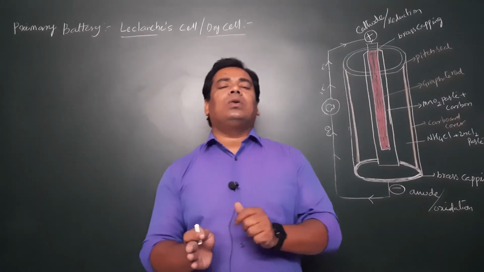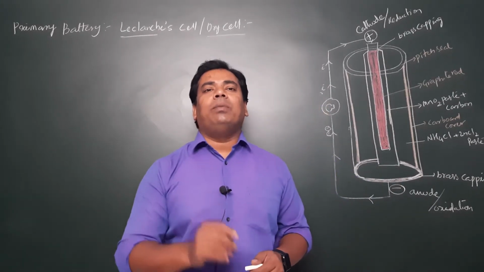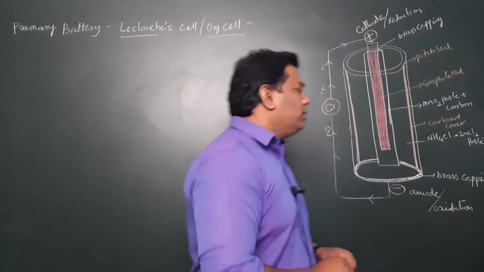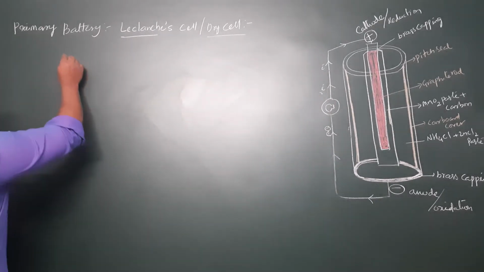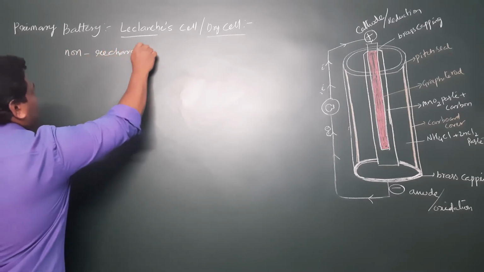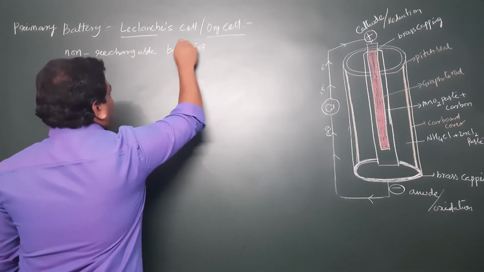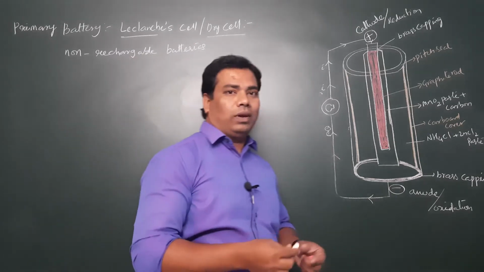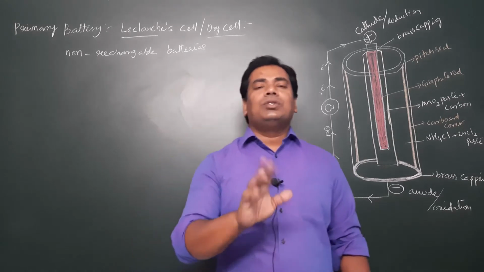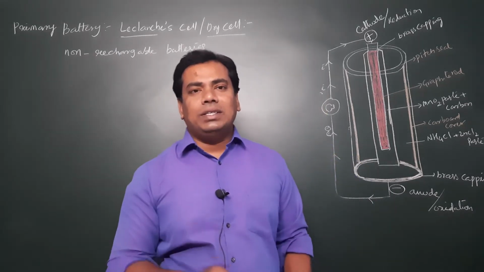Once the electrode reaction is over, it cannot be reversed back by passing electrical energy. Clear? So generally, primary batteries are non-rechargeable batteries. That is very important. Once the electrode reaction is over, after usage, we can throw it away, because here we cannot recharge again and again. So that is a primary battery.